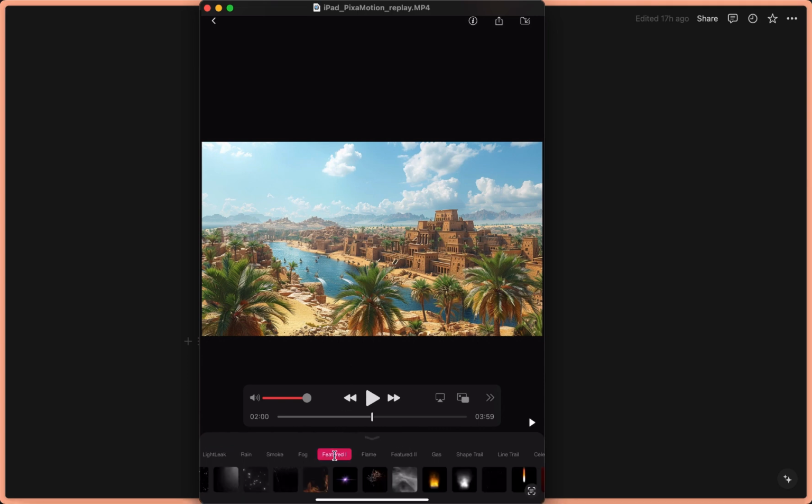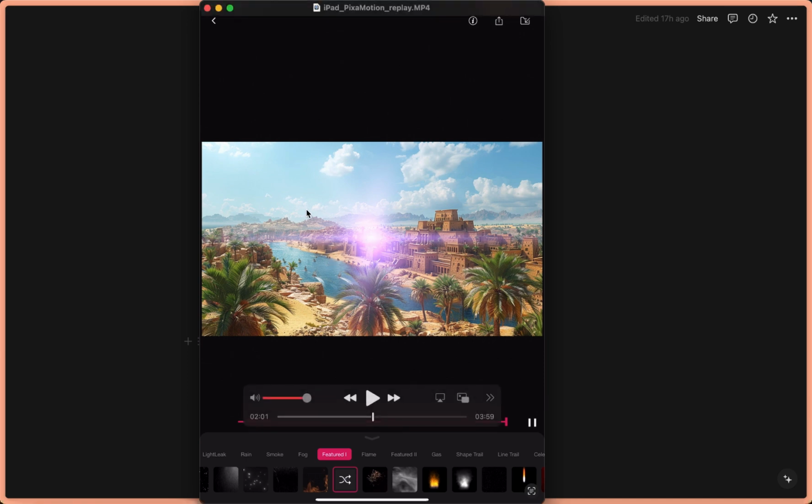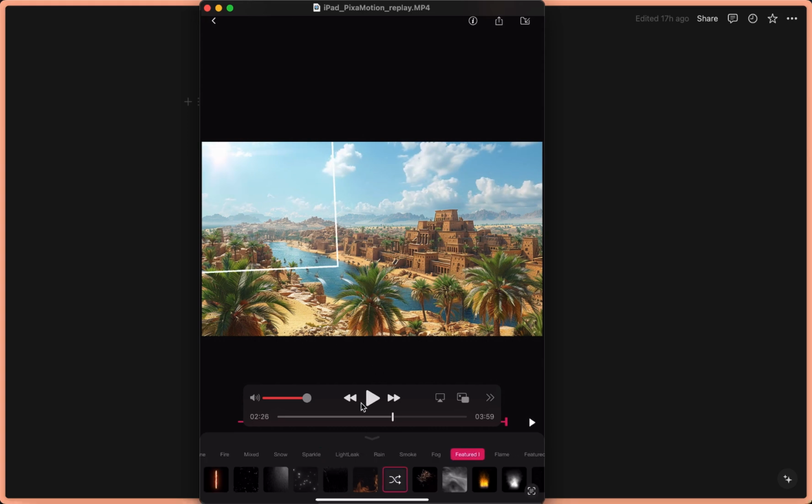So in this case, I go for featured one, then press on this one. And by default, it will center this and make it full width. So you could pinch in or pinch out to make it bigger or smaller. And you can also just drag it somewhere else so that this, for example, acts like a sun, and I will put it up here. And in this case, what I forgot to do here, which I will do later on again, is press on this button here and then press on add, so that you will not override what you've just overlaid.